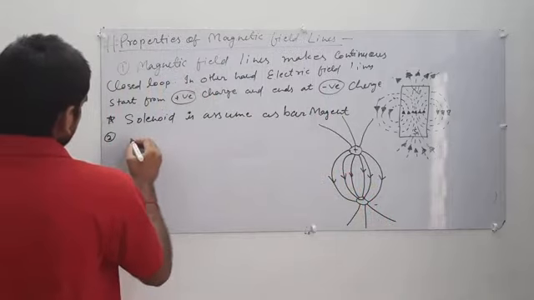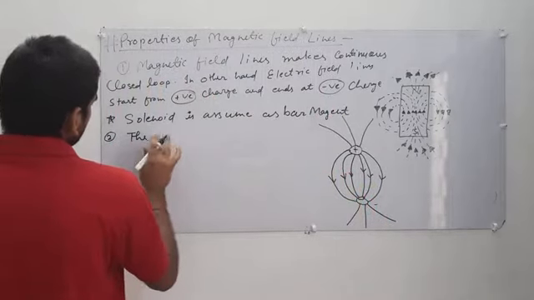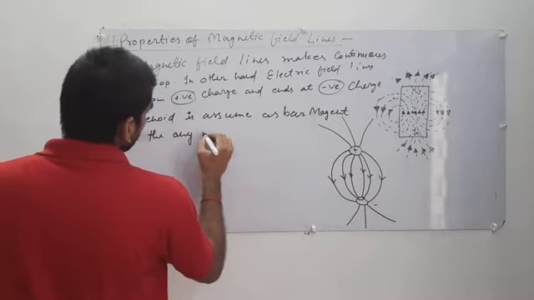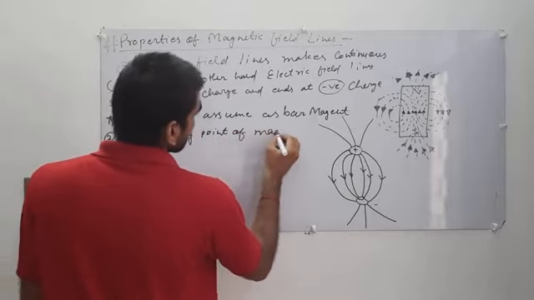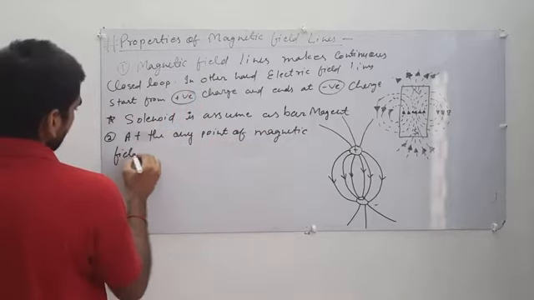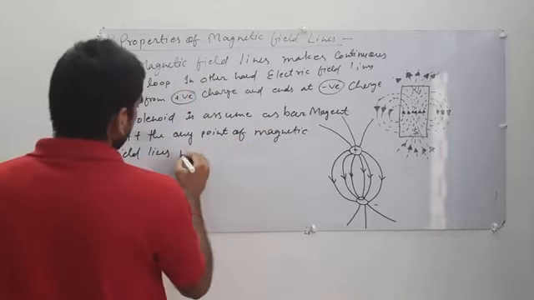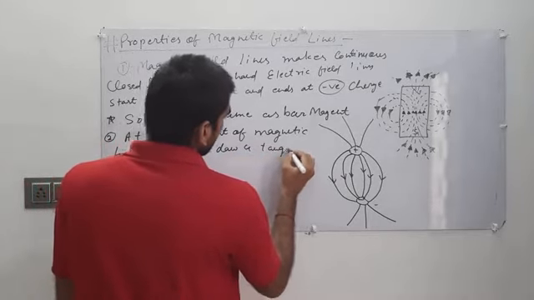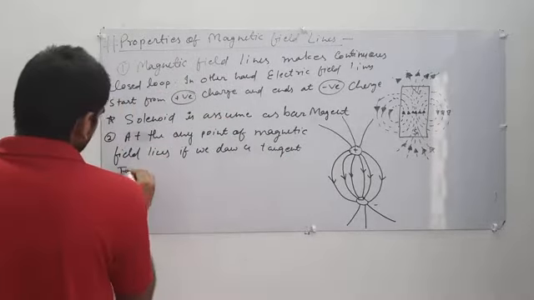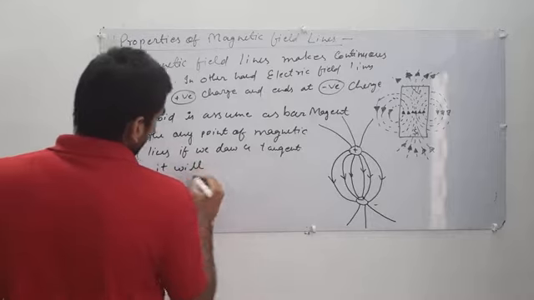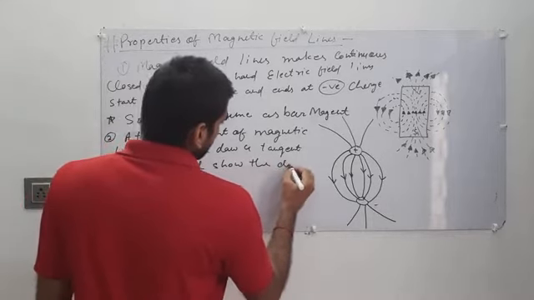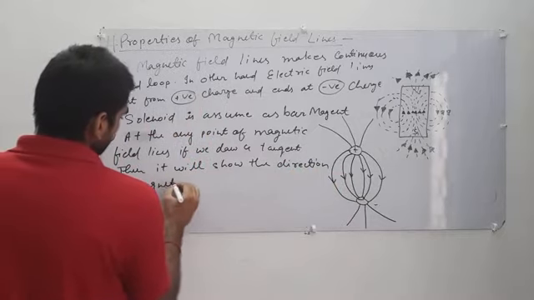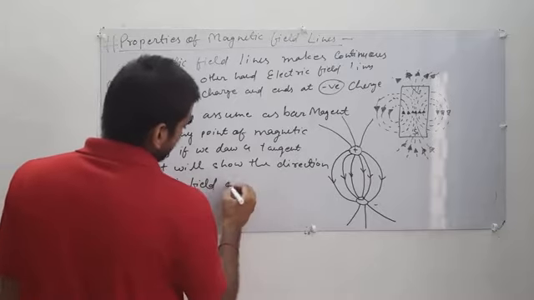At any point of a magnetic field line, if we draw a tangent, then it will show the direction of magnetic field at that point.